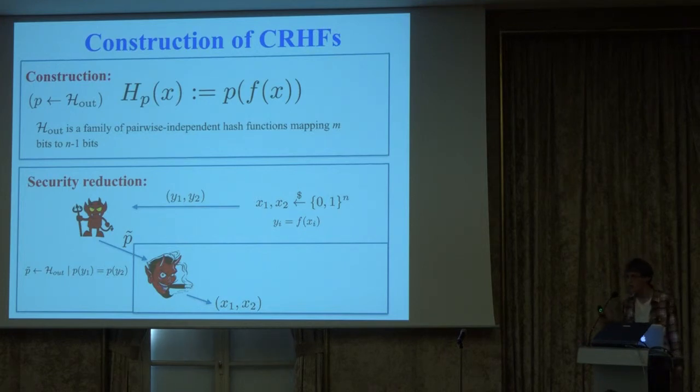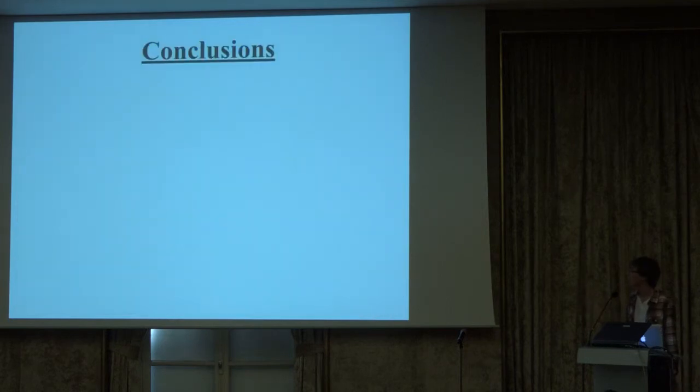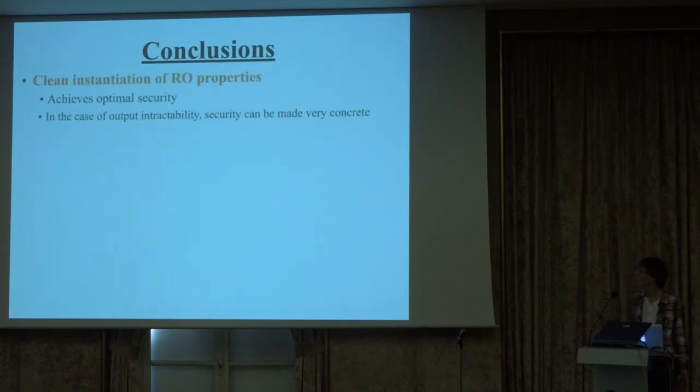So I know it was fast, but I just wanted to give a sketch of the security proof, and this is how it works. So to conclude, what do we do in this work? We get a clean instantiation of random oracle properties in the standard model, as with actual hash functions, and we actually get a very nice quantitative security on top, such that we can even hope for an optimal security under a certain assumption. So this is very nice.